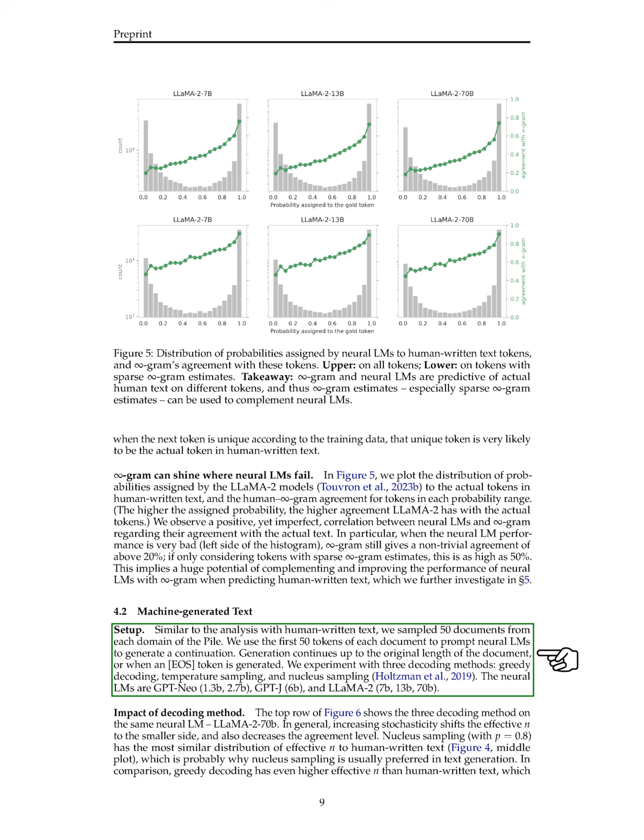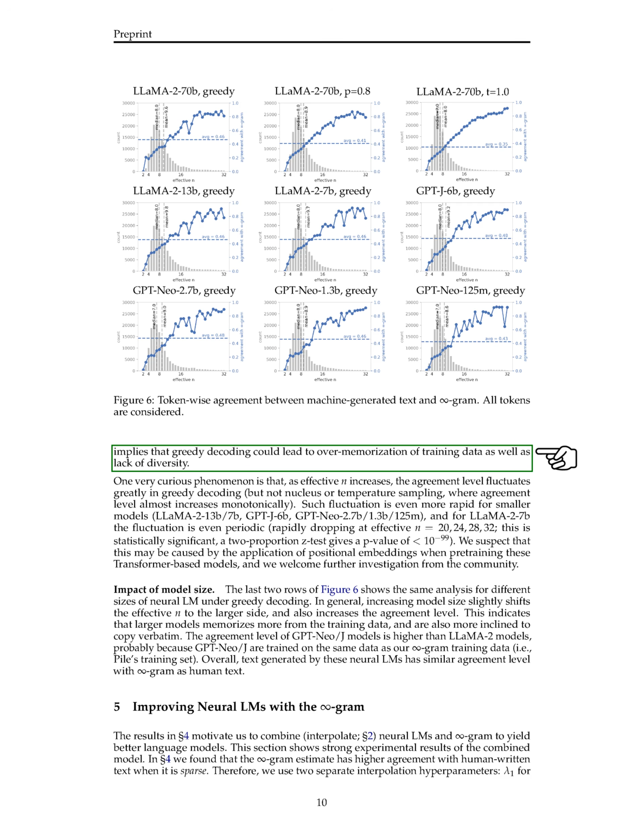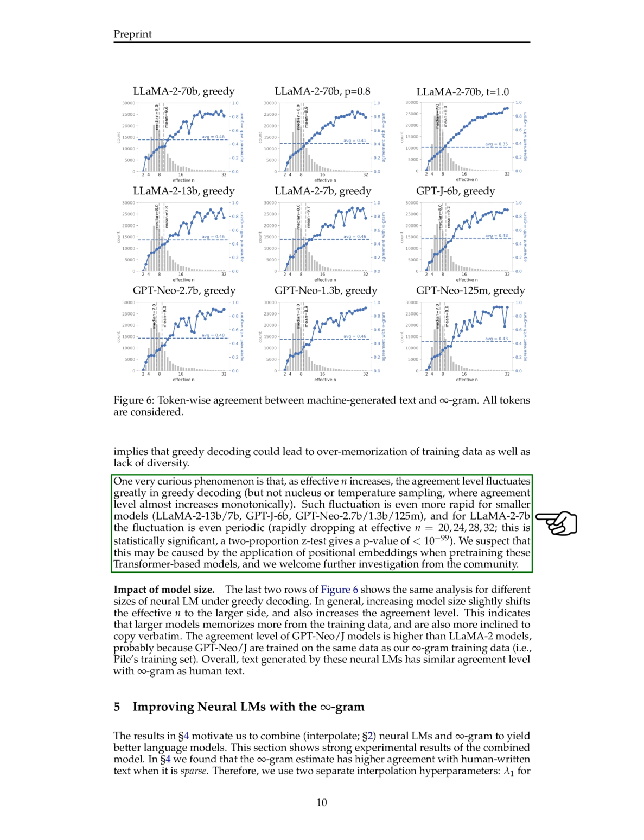We noticed that the way we choose to generate text affects how similar the model's behavior is to human writing. Nucleus sampling, which involves picking the next word from a smaller, more likely set of options, produced results most similar to human writing. Greedy decoding, where the model always picks the most likely next word, resulted in less diversity and more repetition of the training data. Interestingly, the agreement between the model's predictions and actual human writing varied a lot with greedy decoding, especially with smaller models. This variation was so predictable at certain points that it suggests further investigation into how these models are trained, particularly regarding their use of positional information.